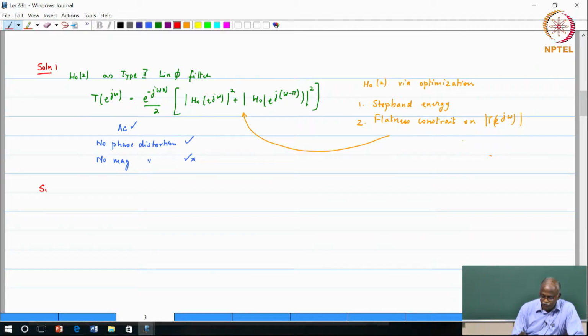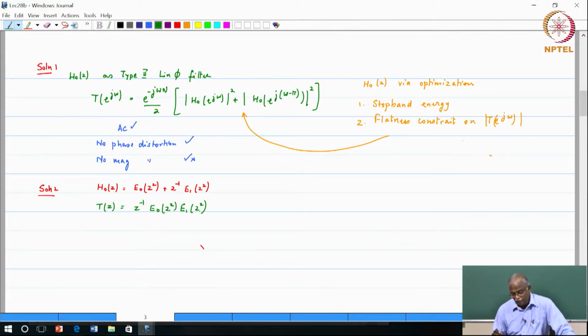Then comes solution 2. Solution 2, we said we will split H naught of Z into its polyphase components, E naught squared plus Z inverse E1 squared. We also showed that this, if you carry it through, will give you T of Z to be equal to Z inverse E naught of Z squared E1 of Z squared. We said now, can you find filters where you can have E naught and E1 as delays, not good filters, but if you can choose them to be all pass functions. So we did manage to get